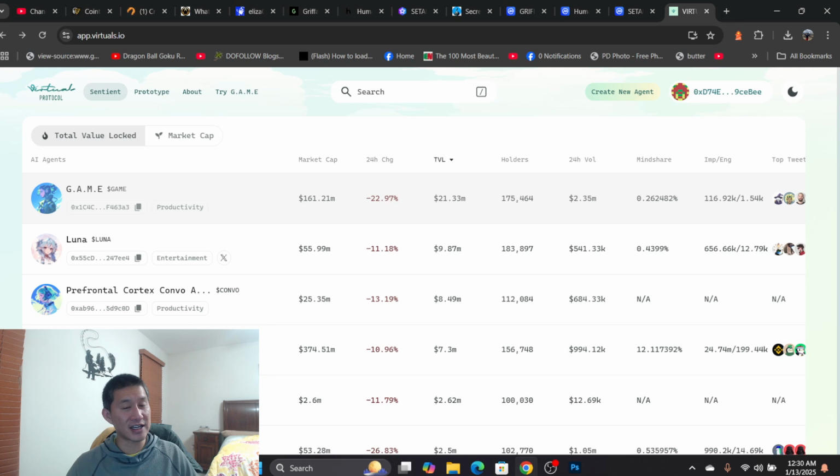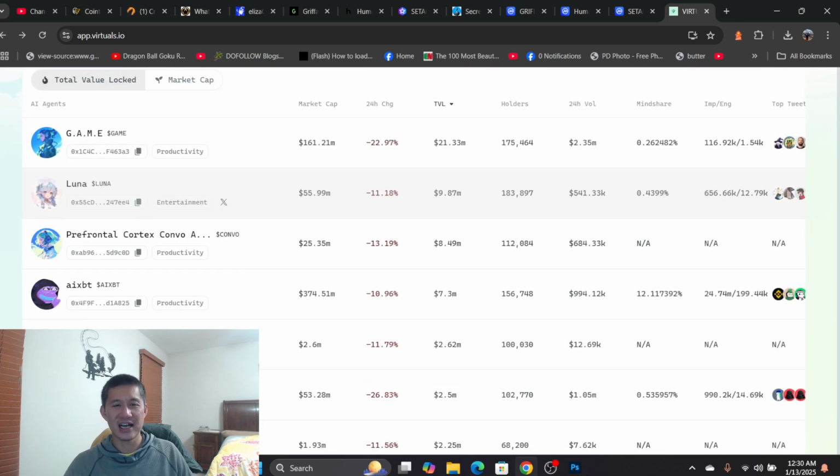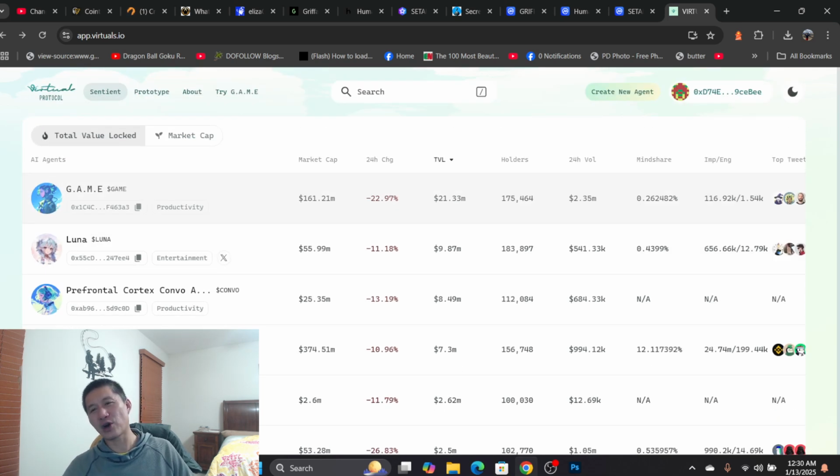Game is actually looking really good. It looks better to me than AIXBT. They have higher TVL but lower market cap, and higher 24-hour volume and a good number of holders. So that would probably be my top one right now. It has a 161.21 million market cap. You might be like, I can only get 10, 20x from that, but that's pretty good coming into the market right now. And I think these are going to be somewhat hot. Yes, there's a 24-hour change of negative 22%. But that means if the market turns back up, it could come up faster. Based on what I'm looking at, market cap, TVL, number of holders and 24-hour volume, I think that's probably the best ratio.